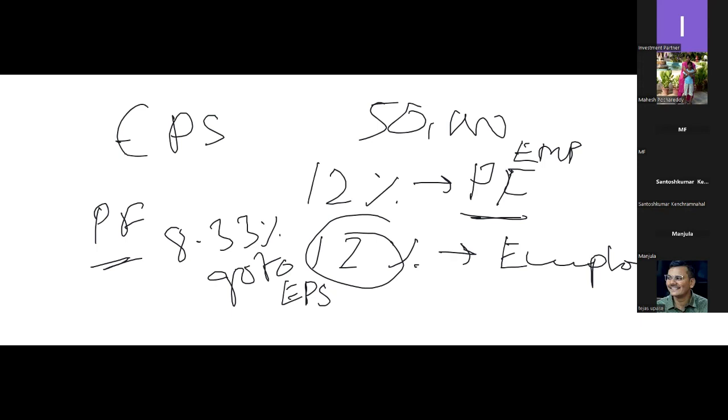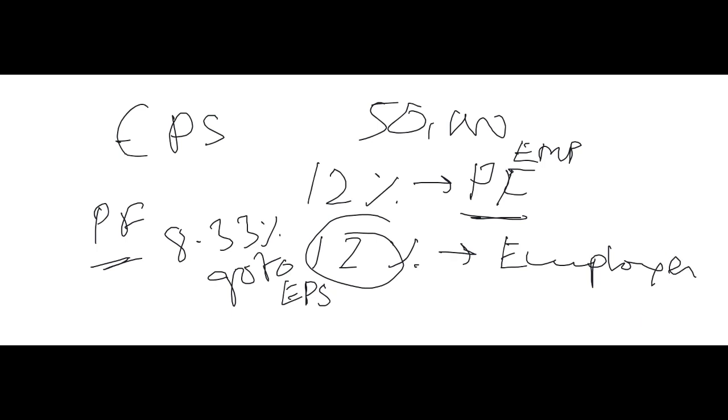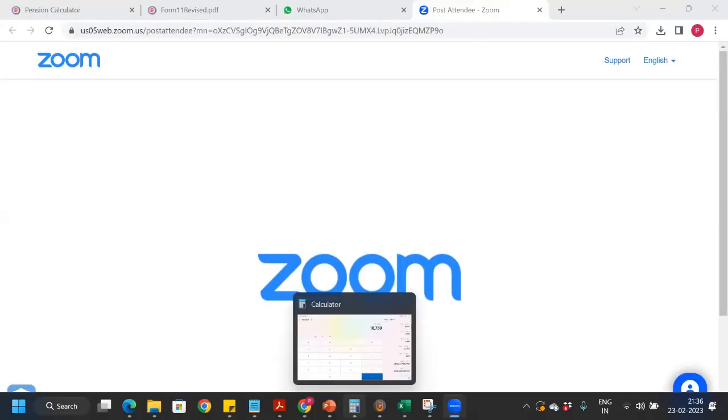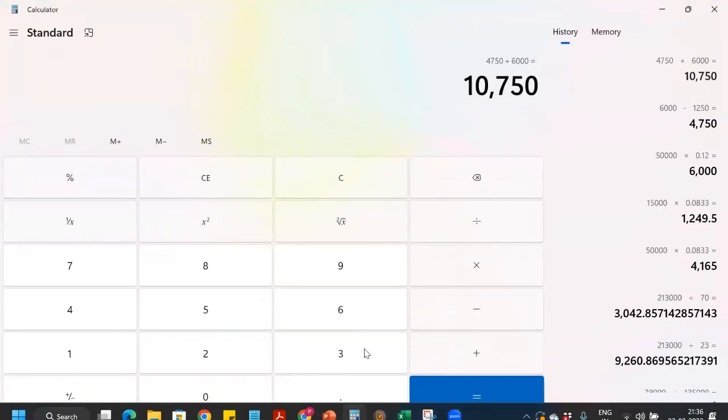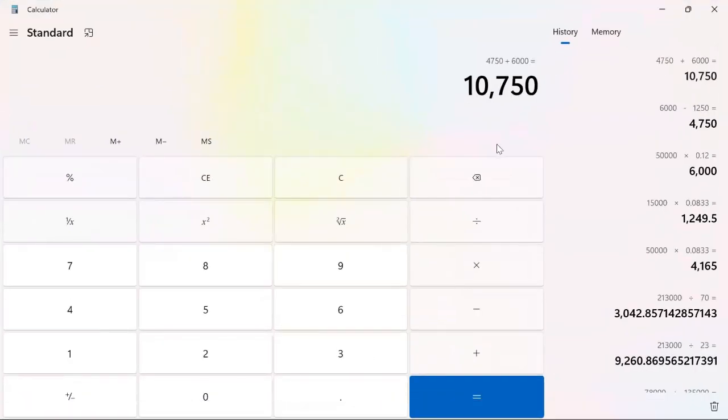Okay, let me share my full screen. So I showed the calculation in the calculator. I don't know whether you were able to see that. Okay, so this is how it will be in EPS.